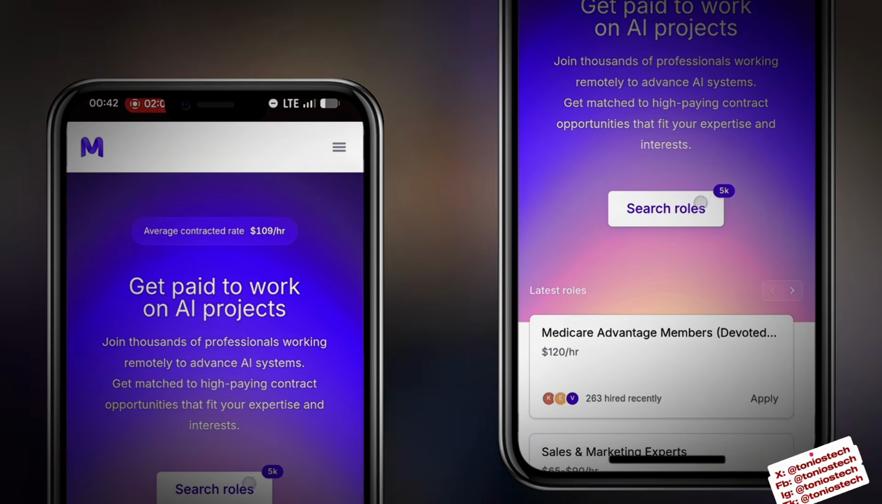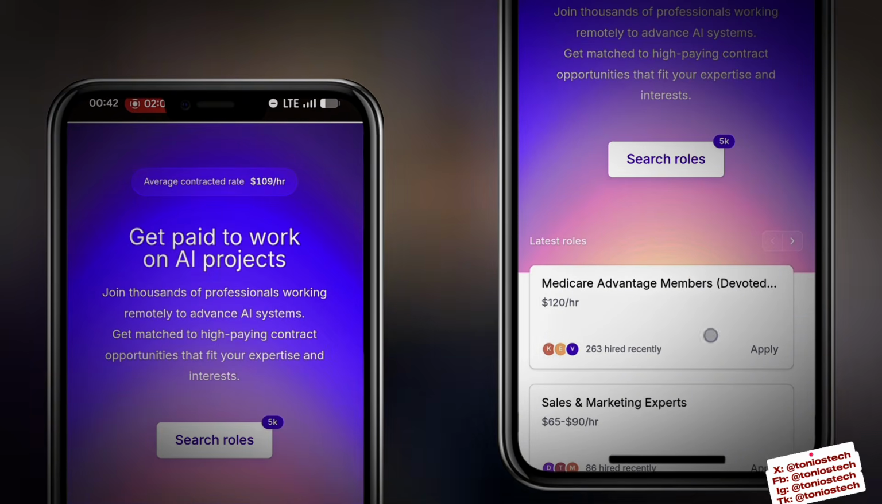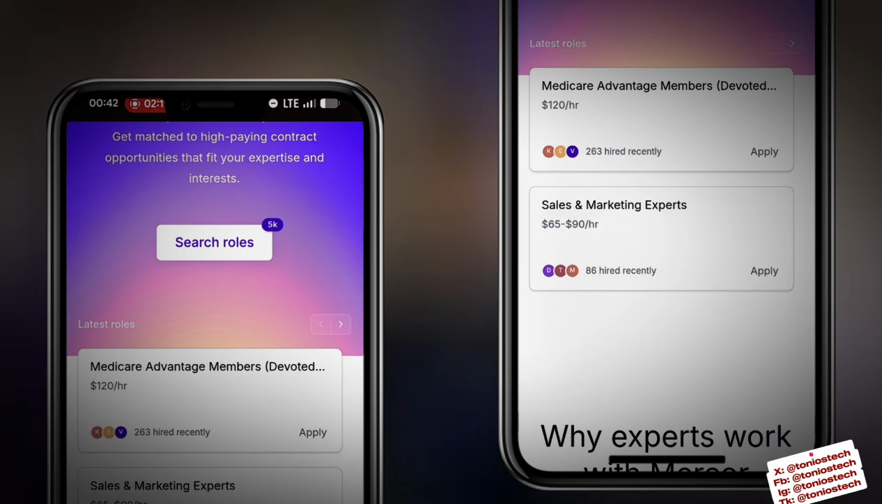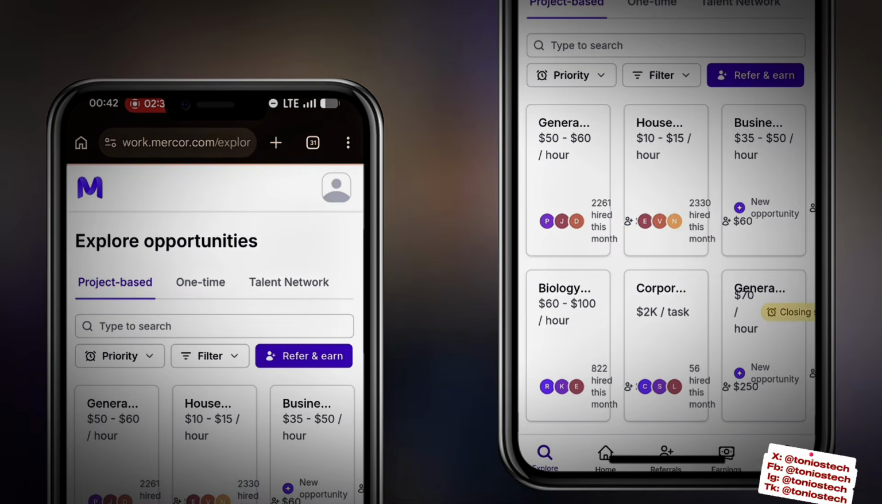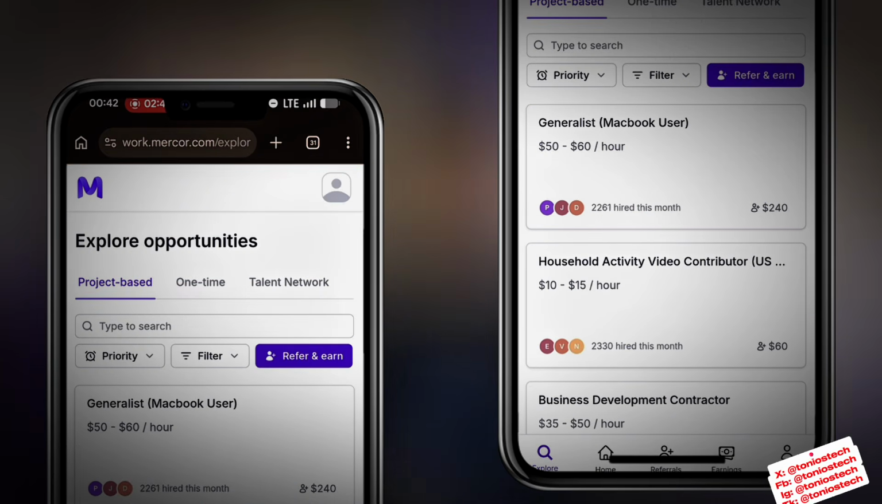Now, this is how your interface is going to look like. As you can see, get paid to work on AI projects. So what you want to first do is to scroll up. For you to now access the general skills, just basically click on this search roles, and then it's going to take you to the main page where you get to access all of the skills.